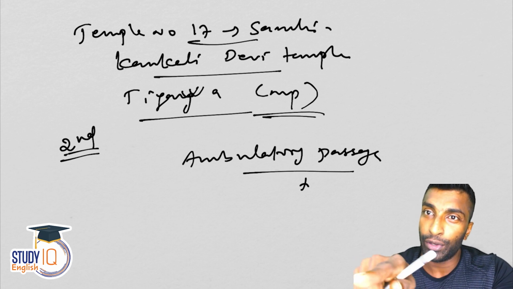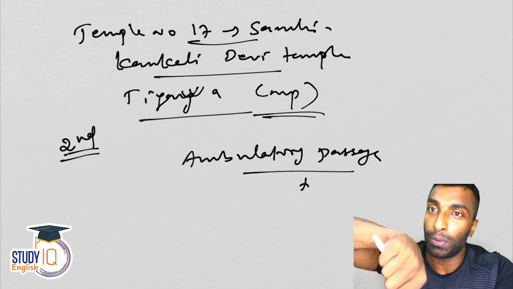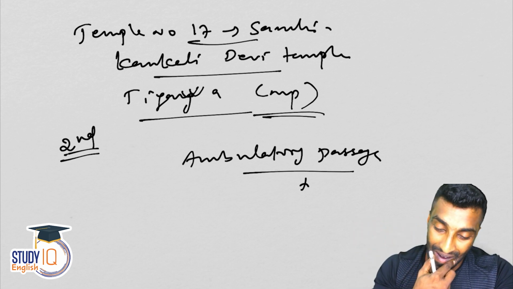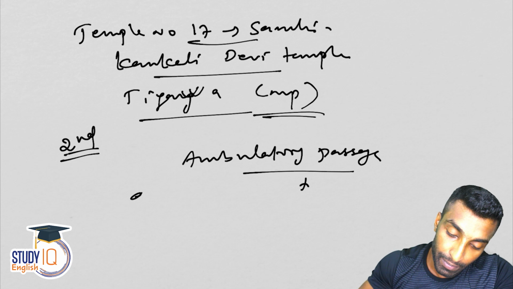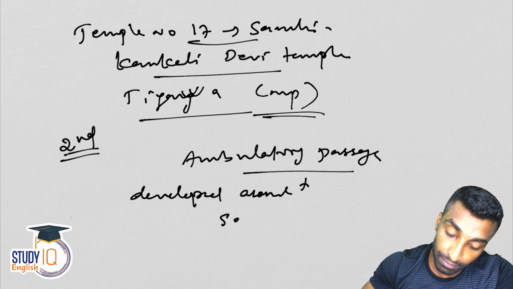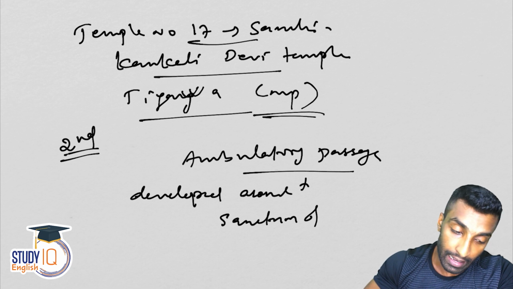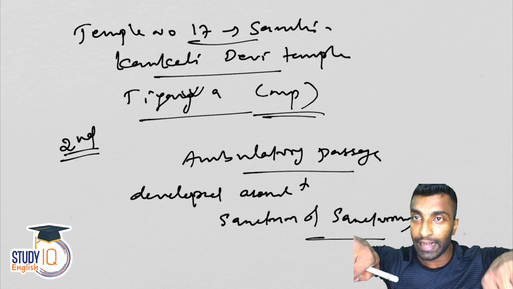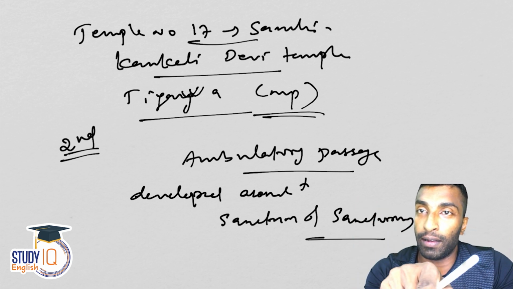You can walk around it. You will see that in all the temples. So that is the ambulatory passage developed around the sanctum sanctorum. Like you can take a circle near the deity.